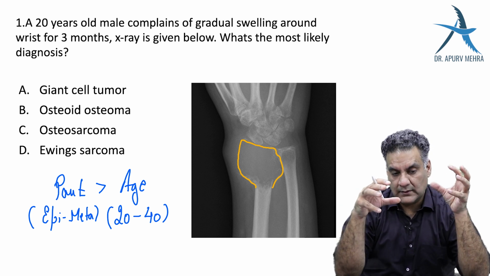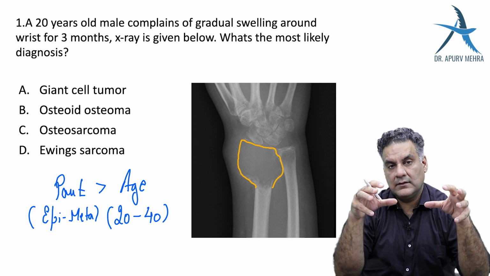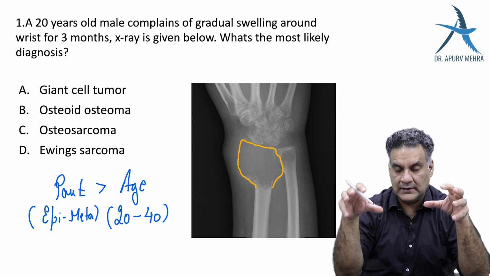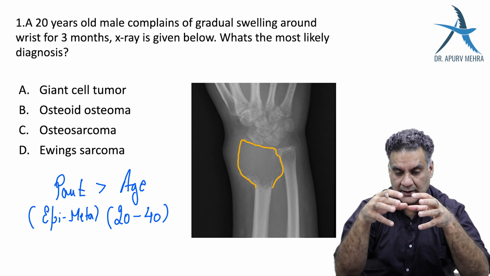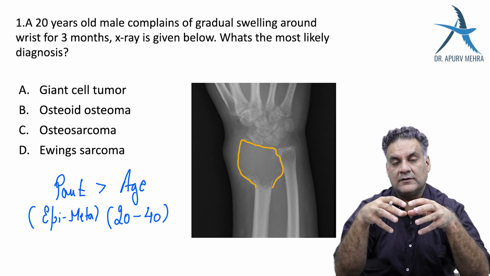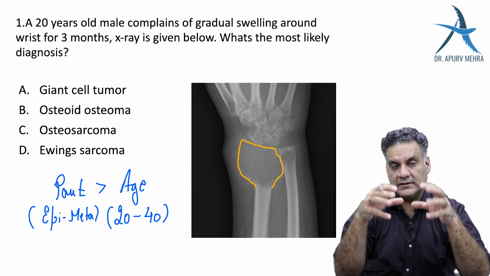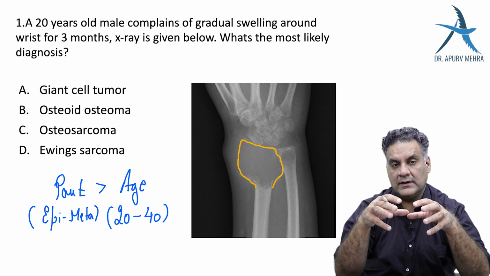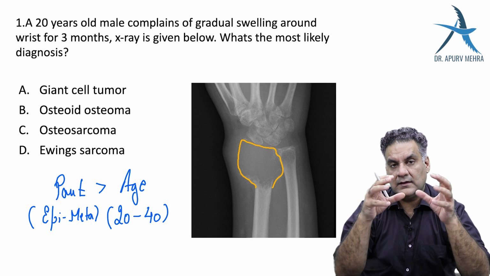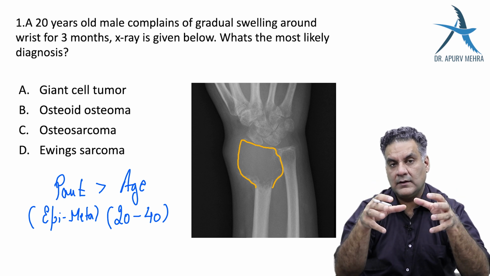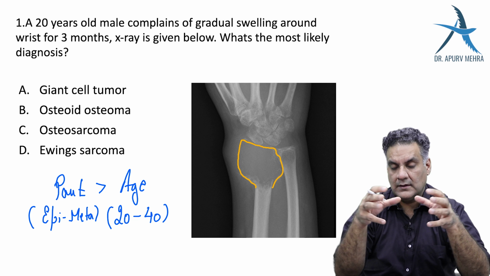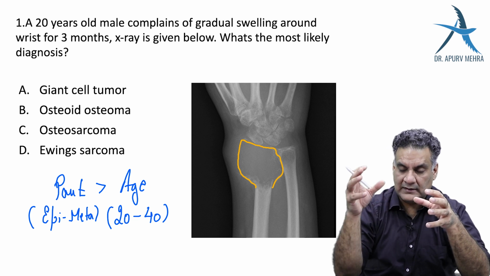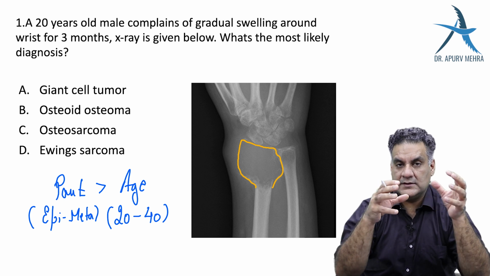There is a benign tumor, a malignant tumor, and the third category is a locally aggressive tumor. This is a tumor along with adamantinoma, which is also locally aggressive, and both on X-rays will have a soap bubble appearance. Adamantinoma is classically seen in the tibia.